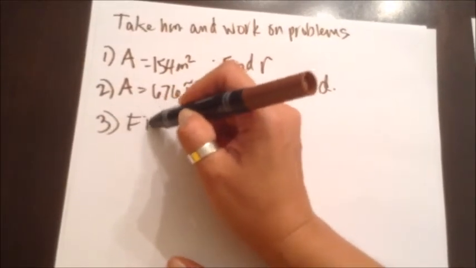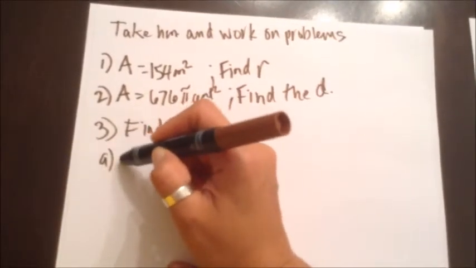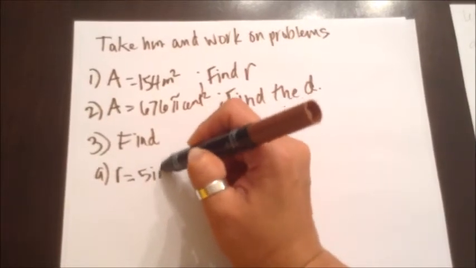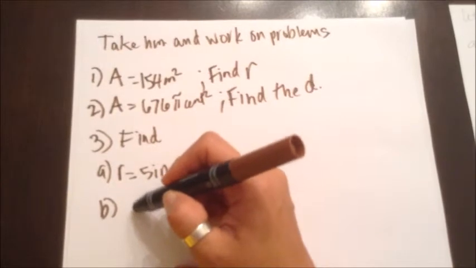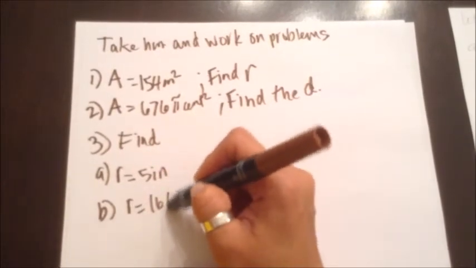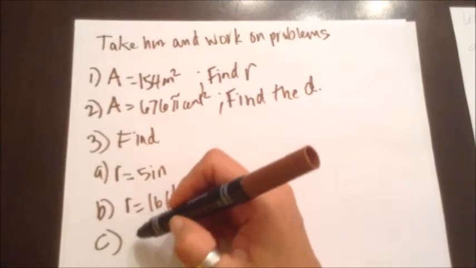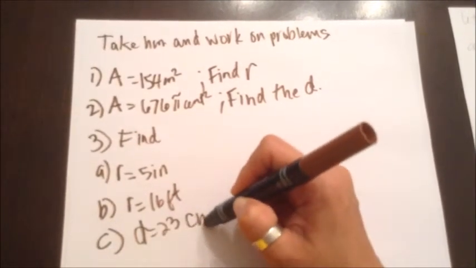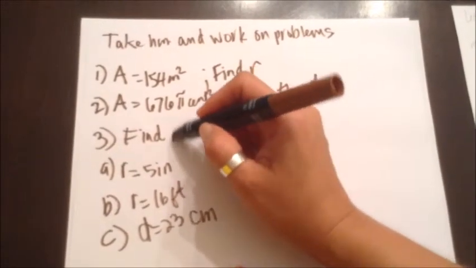And then on the following problems here, find the measurement. The radius for this problem is 5 inches, is what you're given. On B, the radius here is 16 feet. And on C, the diameter here is 23 centimeters. And you're going to find the area.